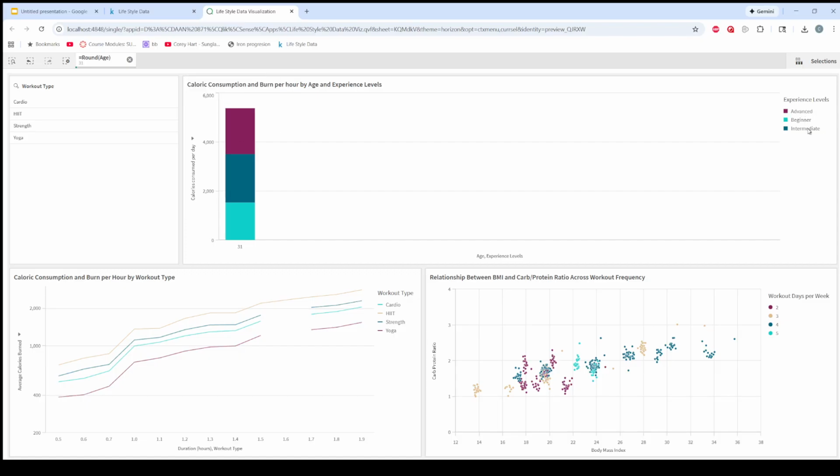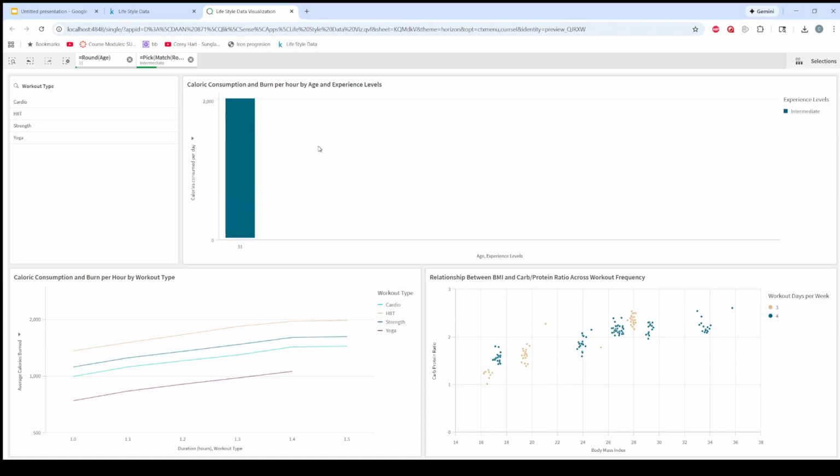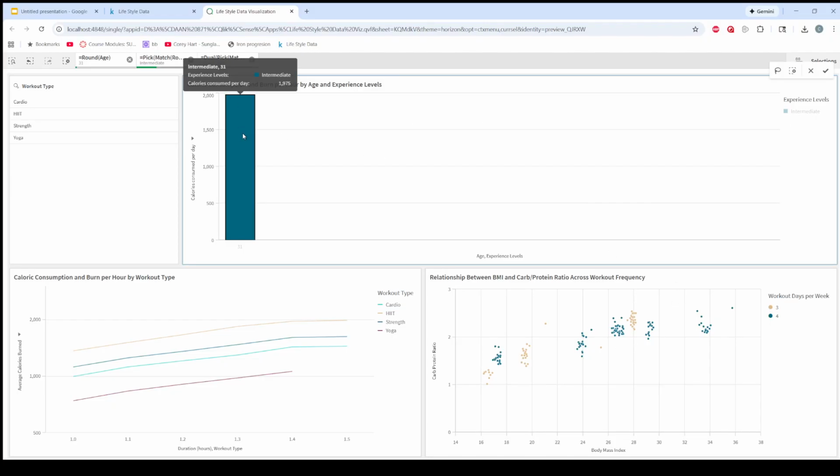And then we can filter it further by, let's filter it by intermediate. So that only shows intermediate. And then you see all of the other data changing on the line chart and the scatter plot as well. So someone consuming 1975 calories per day, you can see all of the people that are age 31 that are participating in this, and the average calories that they would burn and the different types of workouts that they're doing.